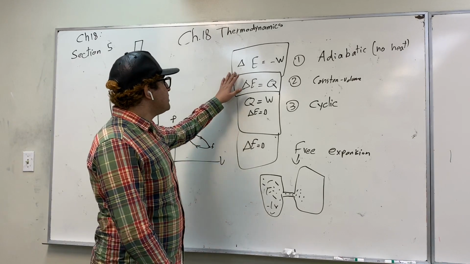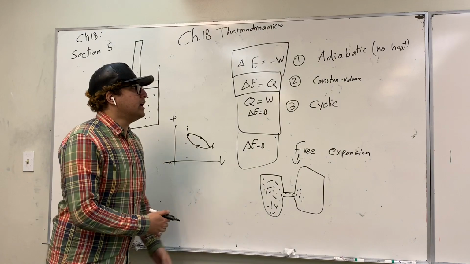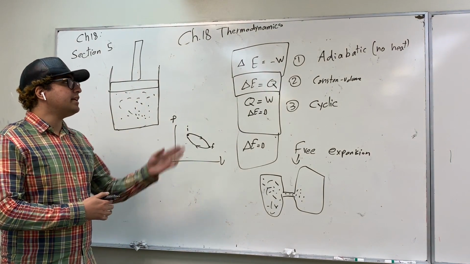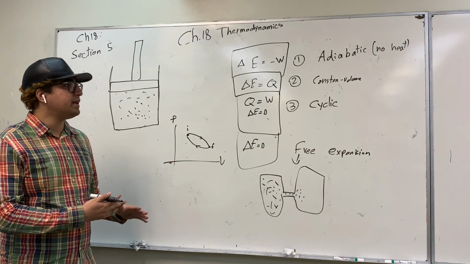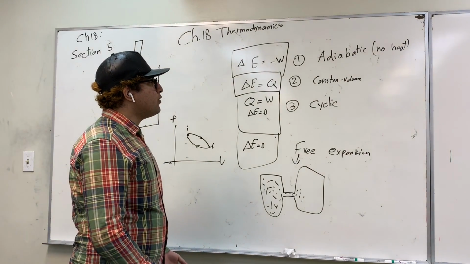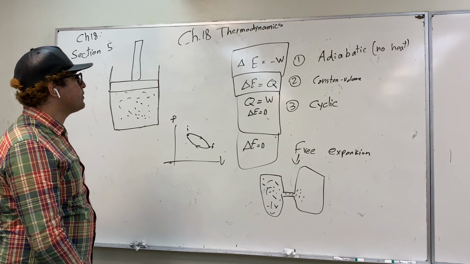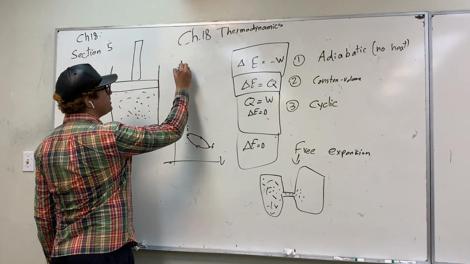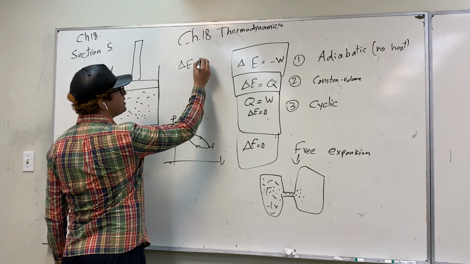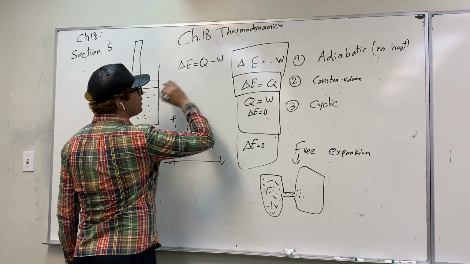Our first special case is called the adiabatic process. If you want to translate adiabatic into English, it means no heat or constant temperature. Like its name, in an adiabatic process, our first law of thermodynamics is basically: change in internal energy is equal to the heat added to the system minus the work done by the system.